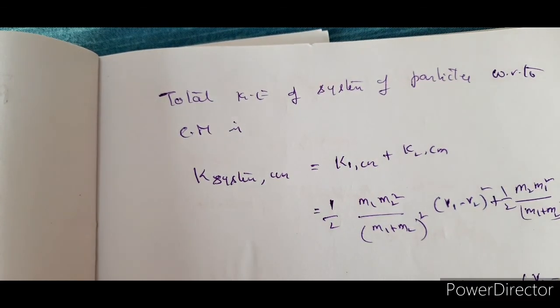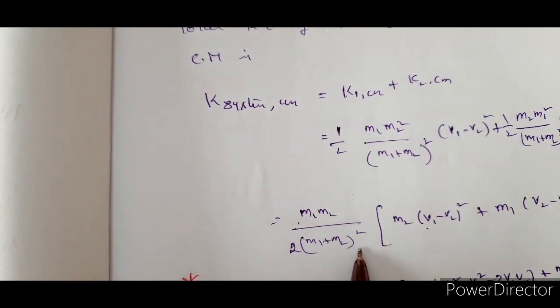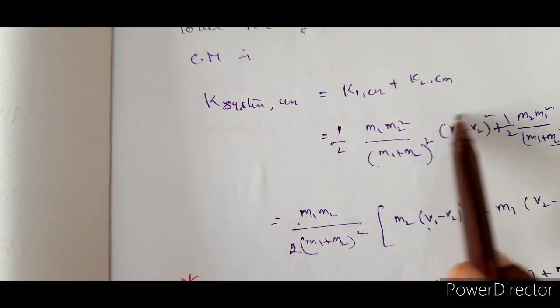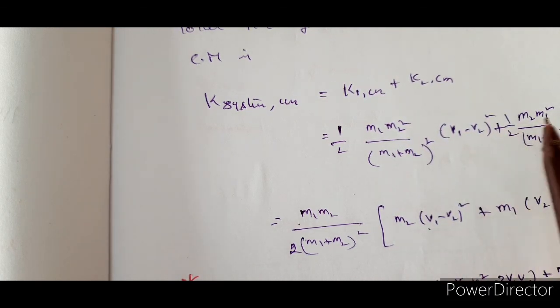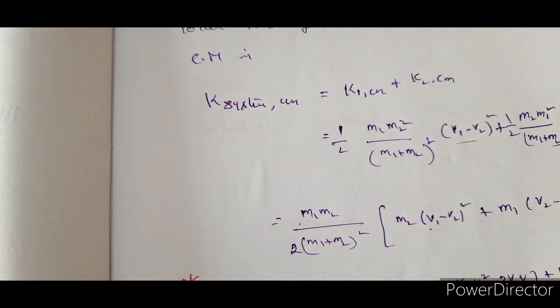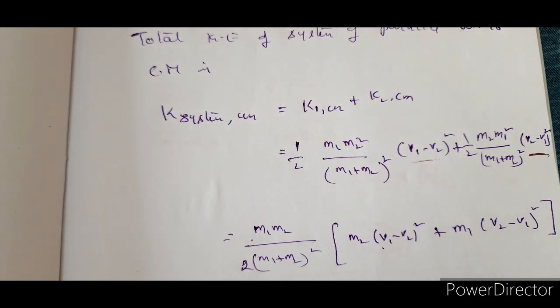So I am taking this part common: m1 m2 by 2 into m1 plus m2 whole square. Anyhow, all the math students know that m2 into a minus b whole square plus m1 into b minus a whole square, a minus b whole square and b minus a whole square, since it is a square, you can write it as a minus b whole square plus a minus b whole square, not an issue. Right?